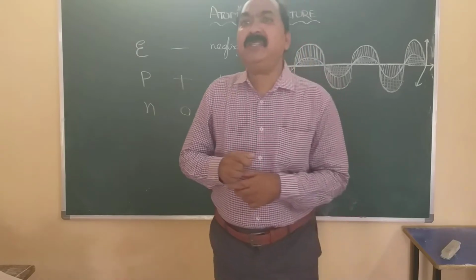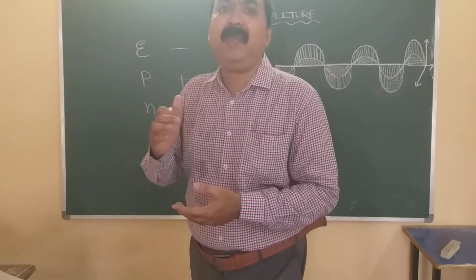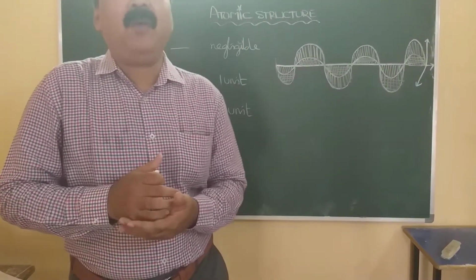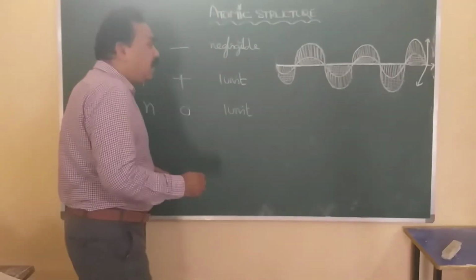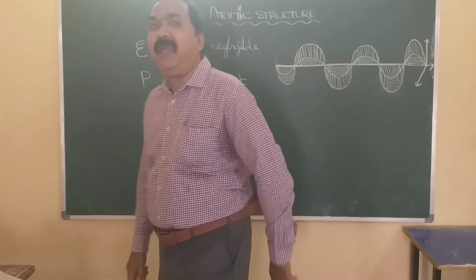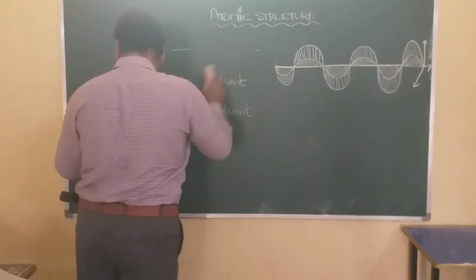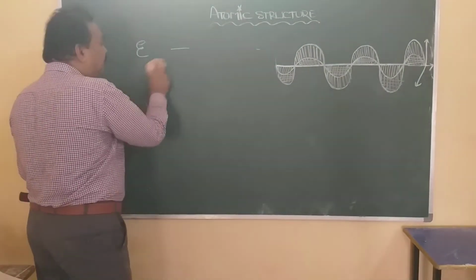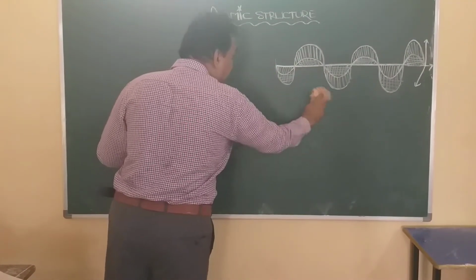The explanation of the distribution of elementary particles in the small atomic sphere is known as an atomic model. The first atomic model was given by Joseph John Thomson.